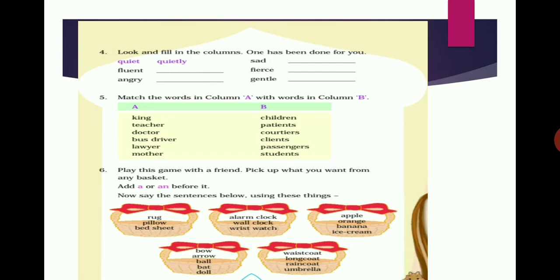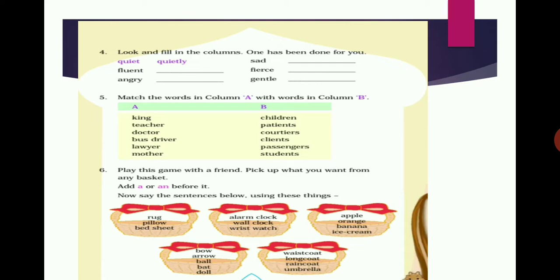Children, have you noticed anything from this? I hope you have all learned adverbs. These words are describing words and these are adverbs. It's a part of speech. Adverbs describe or modify and provide more information about the verb in a sentence. I hope you all learnt this in parts of speech. This is the adverbs.